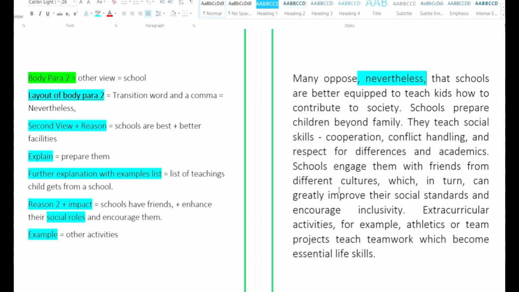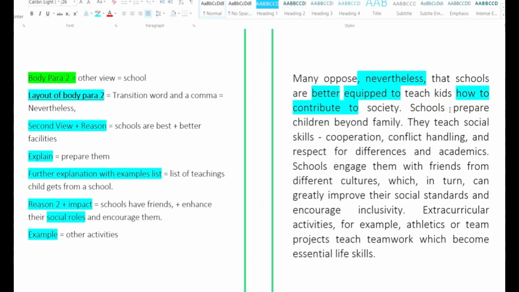Okay. Many oppose, comma, nevertheless, comma, that schools are better equipped to teach children. Again, a good vocabulary, equipped to. That means they have the facility of. How are they? They are better. Don't forget to use this comparative degree here. We are speaking in comparison to the parents, so it is the comparative adjective here, better. So it is schools are better equipped to teach kids how to contribute to society. How to contribute, that is in what way they have to behave. Again a good word, how to contribute to.